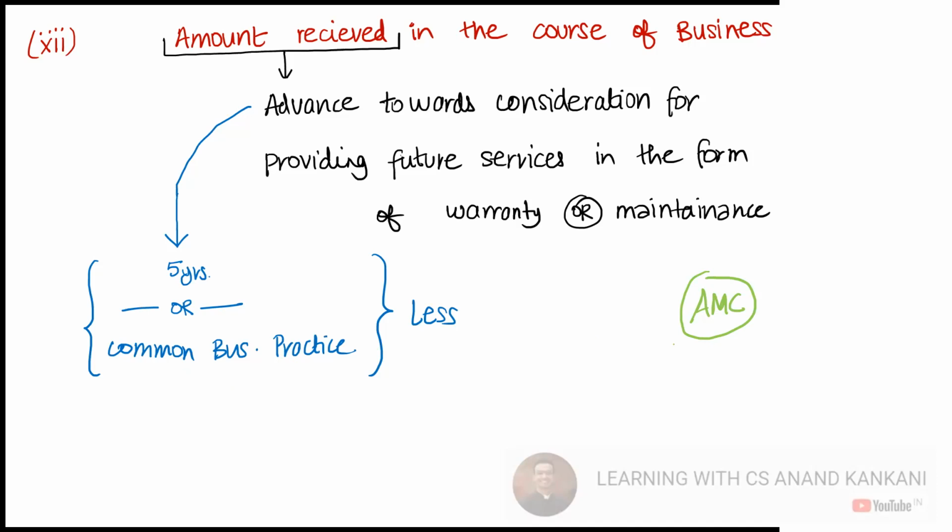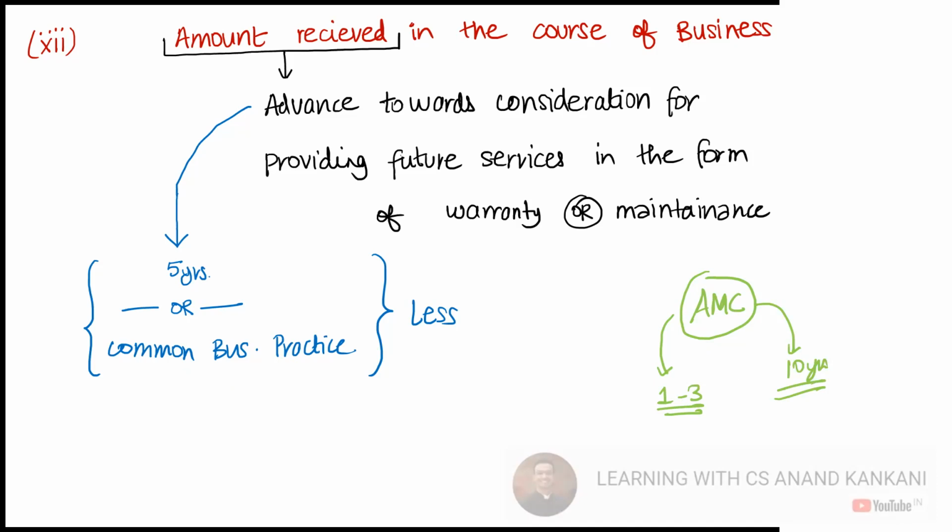In common business practice, AMC is taken for, let's say, 1 to 3 years only. In the industry, it prevails for 1 to 3 years. Let's say the AMC in your industry prevails for 10 years. Then again, you cannot have an advance for 10 years. You can have advance only for 5 years.